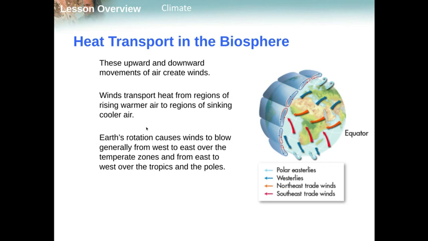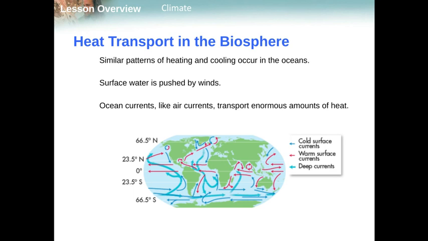So Earth's rotation causes winds to blow generally from west to east over the temperate zone. So that's us right here. This is why most of our weather moves from west to east, and then east to west over the tropics and the poles. And now the last thing that we have is going to be our ocean currents.